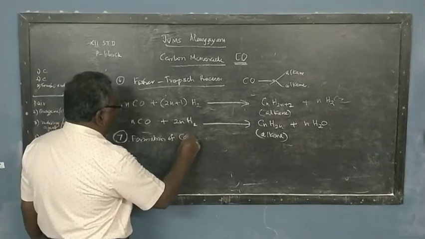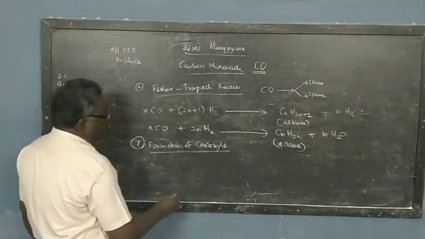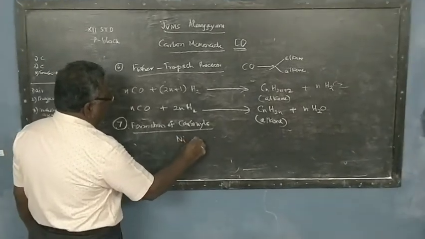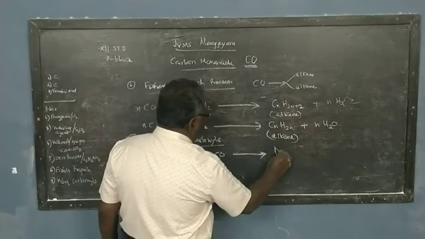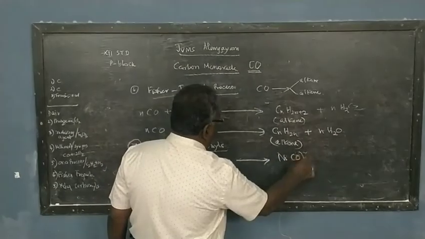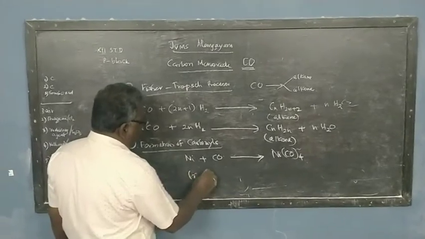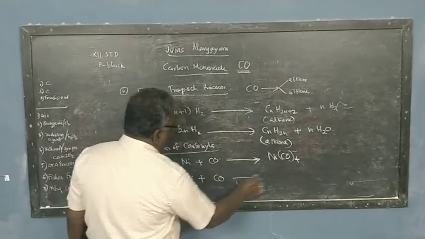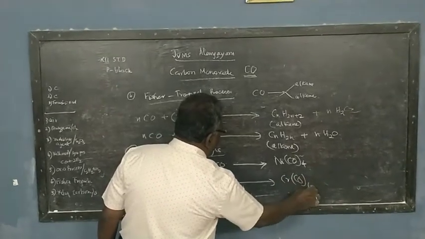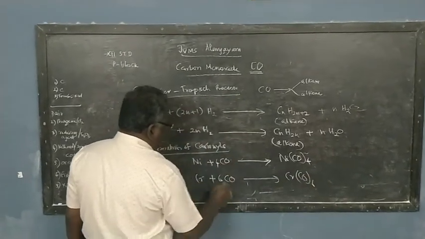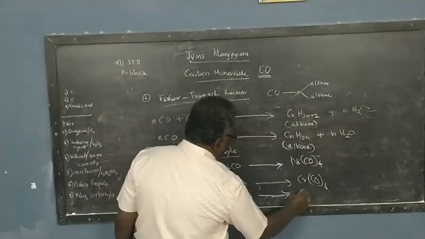Formation of carbonyls. For example, nickel on heating with carbon monoxide will form nickel carbonyl. Chromium on heating with carbon monoxide will form chromium carbonyl, and copper on heating with carbon monoxide will form copper carbonyl.